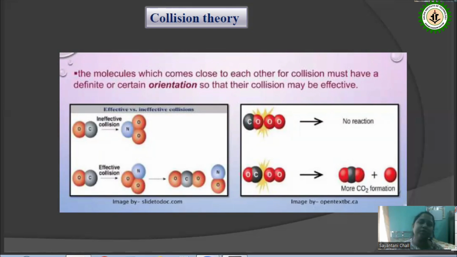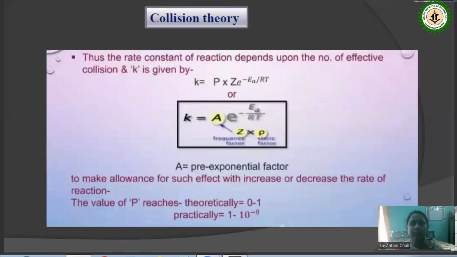Therefore, we are introducing here another factor that is called the polarized orientation factor. It is represented here as P. So in the modified equation, the rate expression for the rate constant is k equal to P into Z into e to the power minus Ea by RT. That P into Z, these two parameters combined, can be compared to the Arrhenius equation A factor, which is called the pre-exponential factor. The values of P theoretically can be between 0 to 1, and practically it was observed between 1 to 10 to the power minus 8.